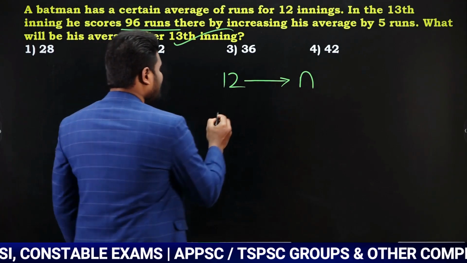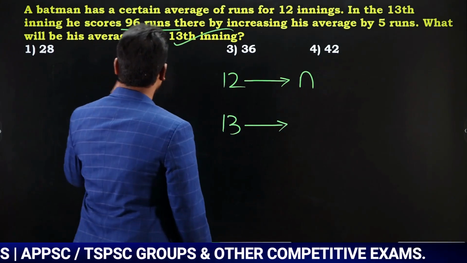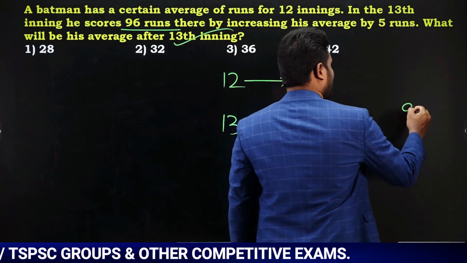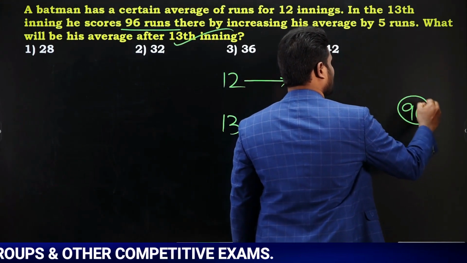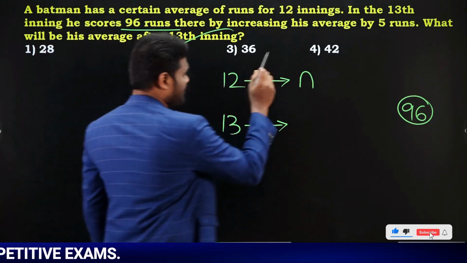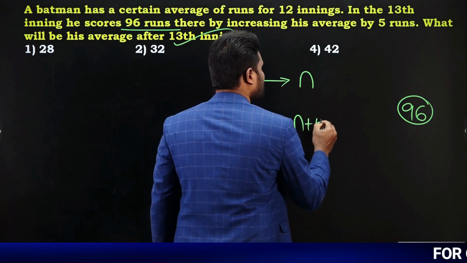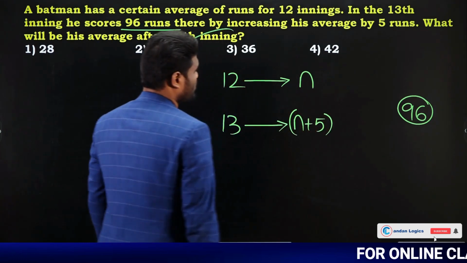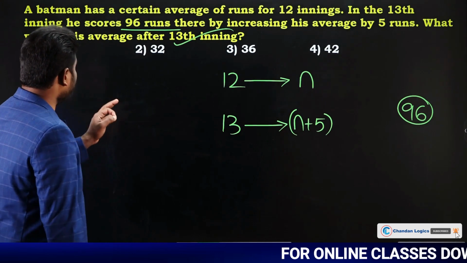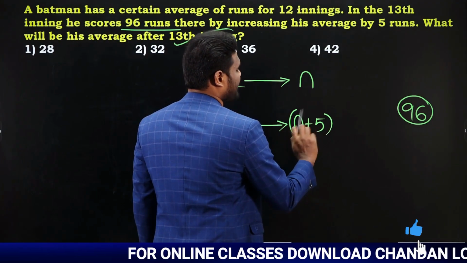Now what happened in the 13th innings? He scored 96 runs. Due to this, the average increased by 5 runs. Initially the average is n, now it is going to be n plus 5. He is asking what will be the average after the 13th innings, which means I need to find this n plus 5 value.